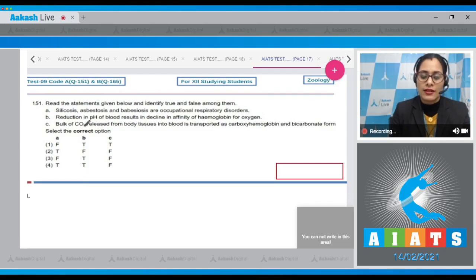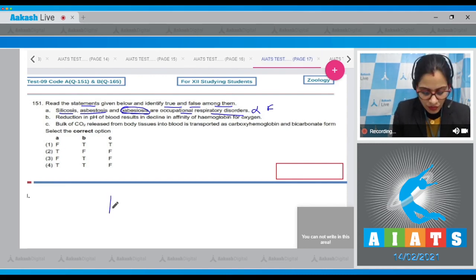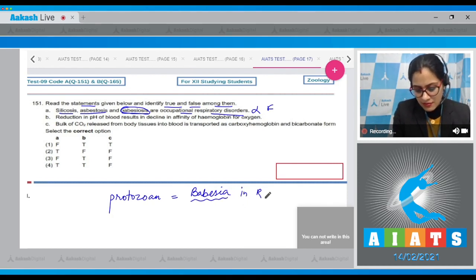Question number 151. Read the statements given below and identify true and false among them. The very first statement A says silicosis, asbestosis, and babesiosis are occupational respiratory disorders, and this is an incorrect statement. It is a false statement because babesiosis is caused by a protozoan called Babesia. Babesia in RBCs in cattle.